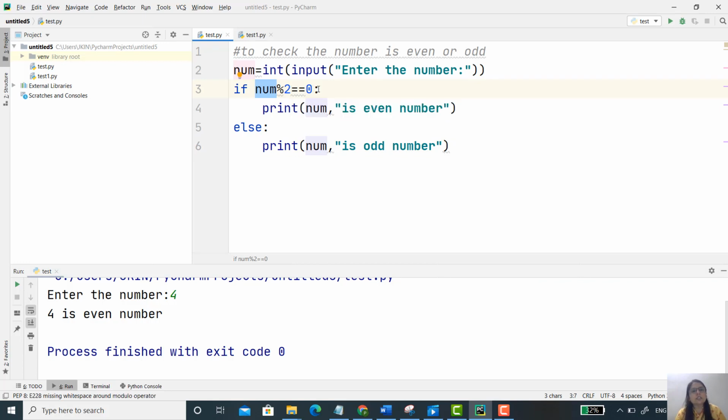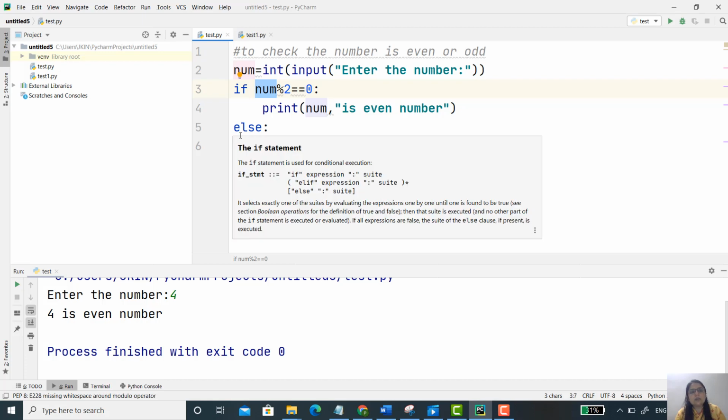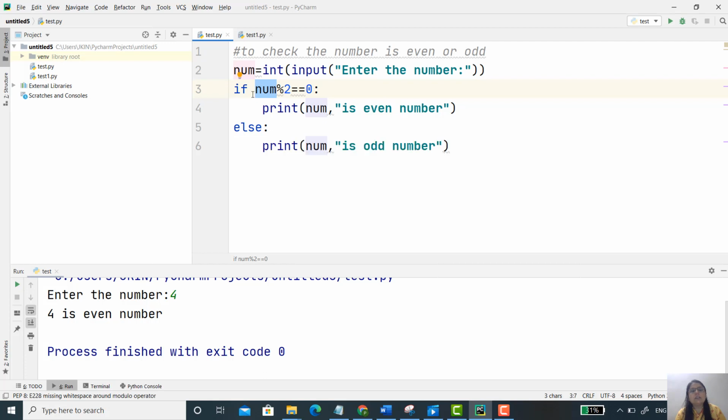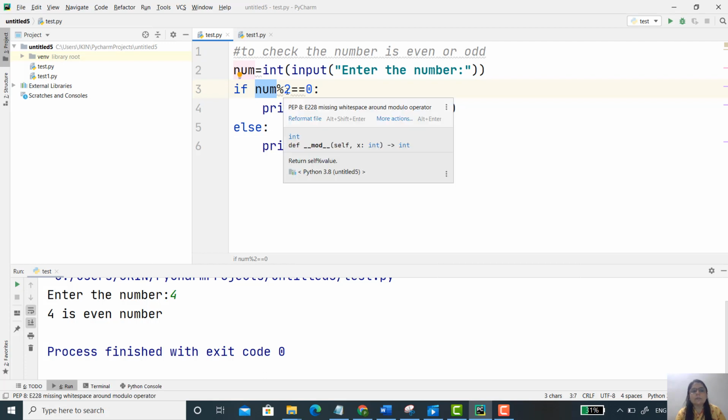Obviously, the answer is what? It's 0. So it simply prints that 4 is what? It's an even number because this condition is true. So the body of if is executed. Now there is no need to execute this else statement because the if condition is true. See, the else statement is executed whenever the if condition becomes false.